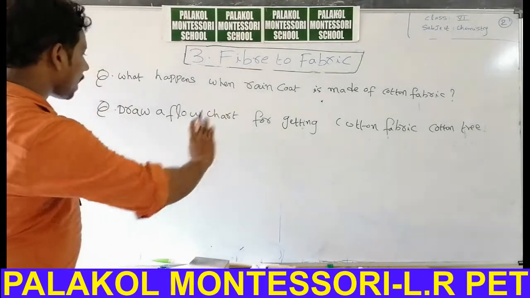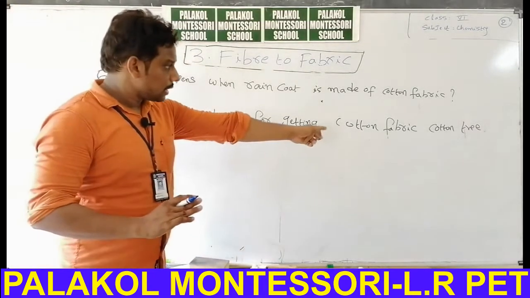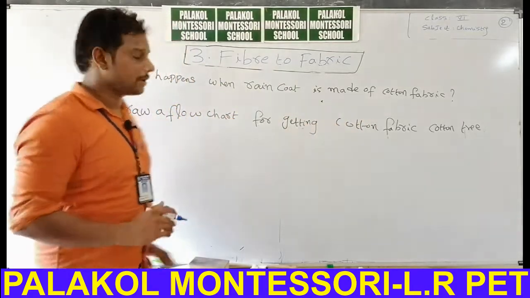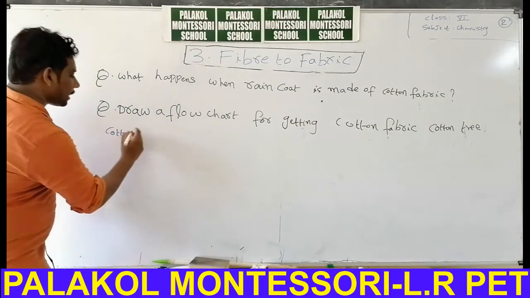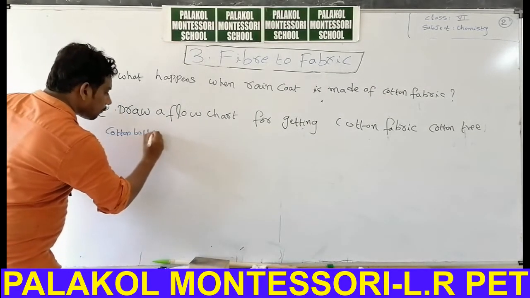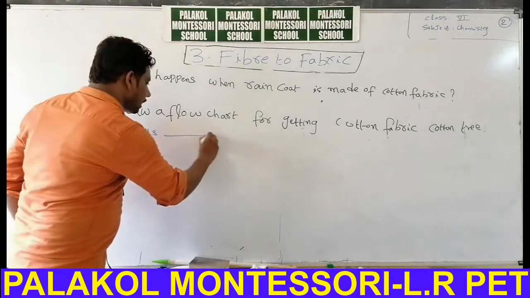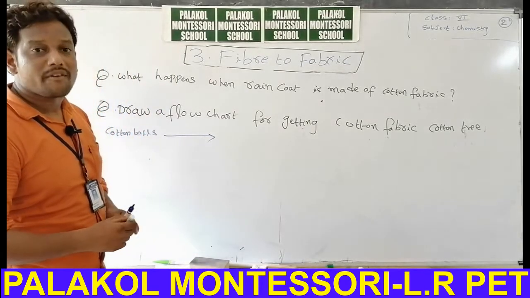Now I will write the flow chart related to conversion of cotton balls into cotton fabric. First step, cotton balls taken from the cotton tree. By which process can we convert cotton balls into cotton fabric?